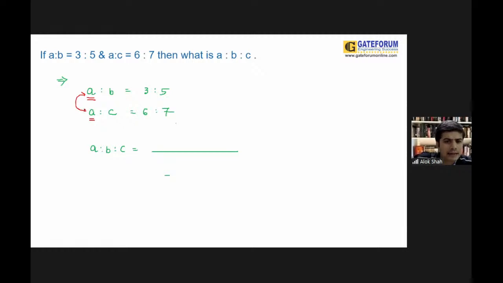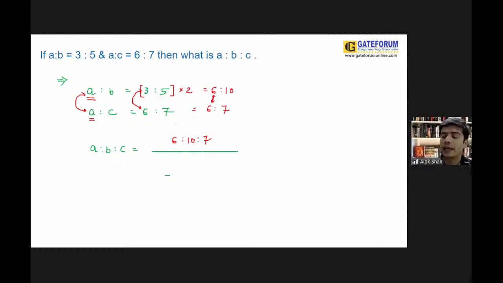As both the A are same, I need to make this two numbers same. And to make this number same, you can say that you need to multiply this by 2. Right? So directly you can say that this is 6 is to 10. This is basically 6 is to 7. As number 6 is common, your answer could be, yes, Rania Shah, it is absolutely perfect. It is 6 is to 10 is to 7.